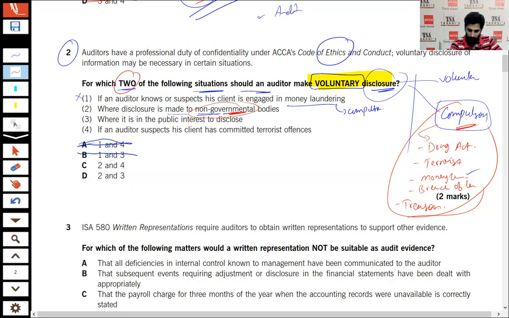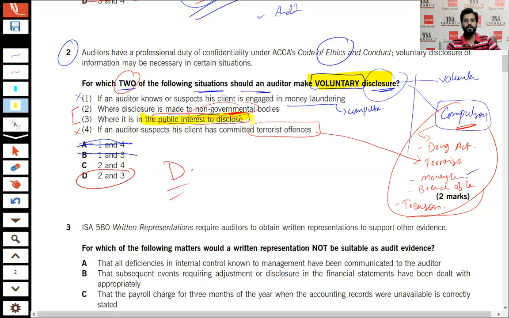Number 3, where it is in the public interest to disclose. And number 4, if an auditor suspects terrorist offenses, terrorist offense is again a compulsory disclosure, and number 4 will be eliminated. So that means we are left with 2 and 3, and that is option D. When it is in the public interest to disclose, it's a voluntary disclosure. It is an ethical dilemma for the auditor whether or not to make a disclosure, right? So D is the correct option.